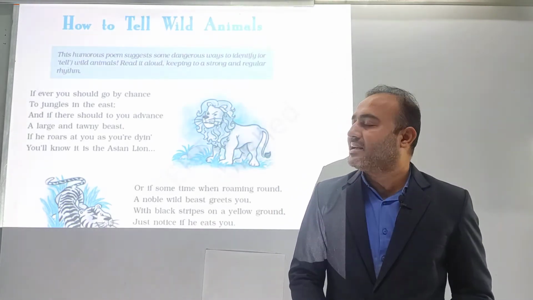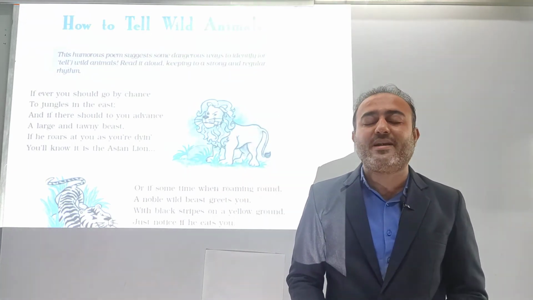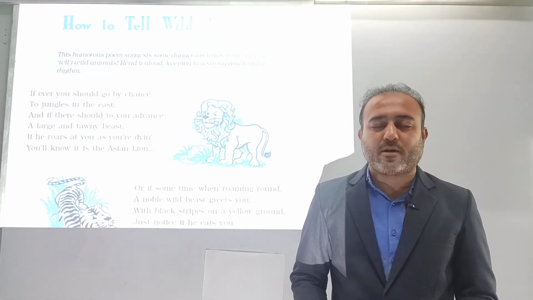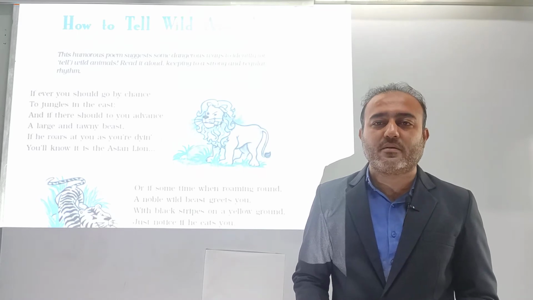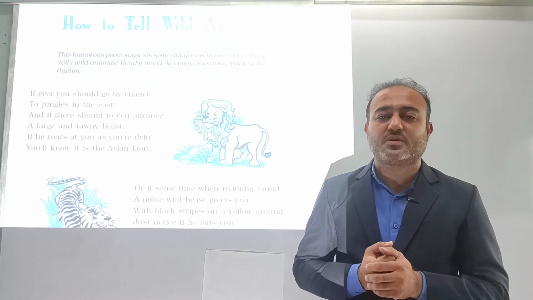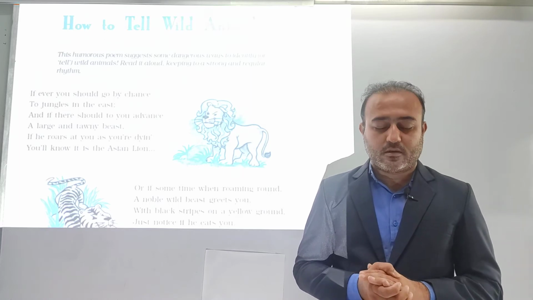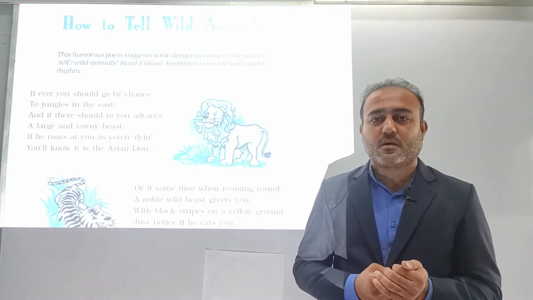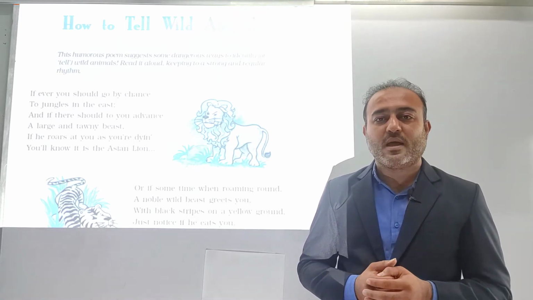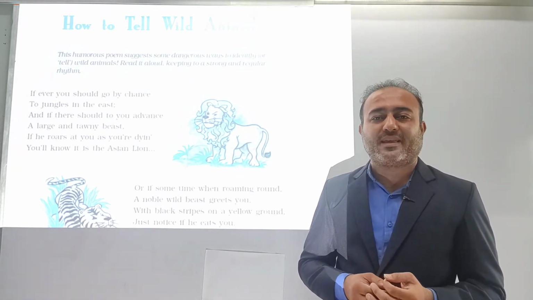Students, in our today's lecture we are going to discuss your Unit 3 poem, that is How to Tell Wild Animals. And the poet of this poem is Carolyn Wells. Carolyn Wells is a very famous American writer, very famous for her books based on mystery, and also for works like the Phoenix, the Jingle Book and the Story of Betty. So that was something about the poet Carolyn Wells.